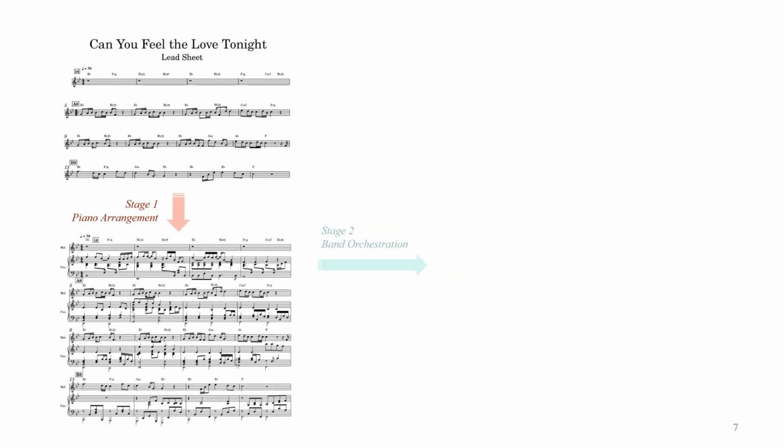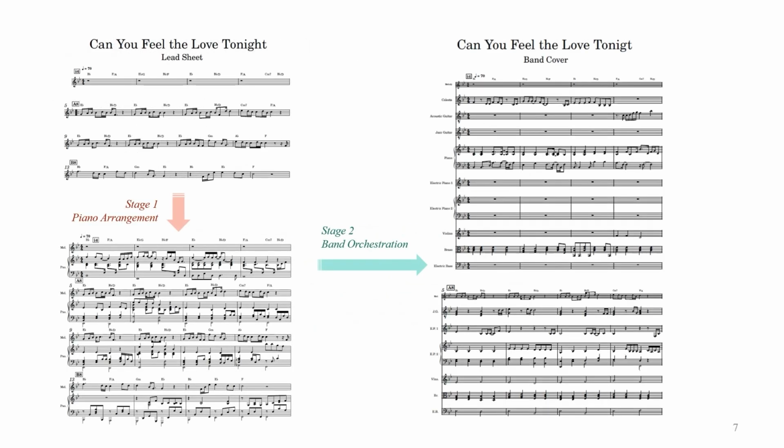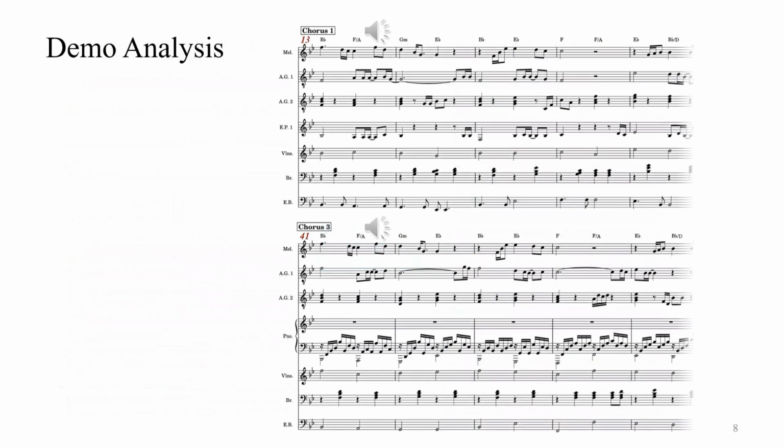Here we have an example showing how the system works. The test piece here has a length of 60 bars, and we can arrange for the complete whole song. We show the final arrangement score for the 2 chorus parts from bar 13 and bar 41. Let's listen to the first chorus.